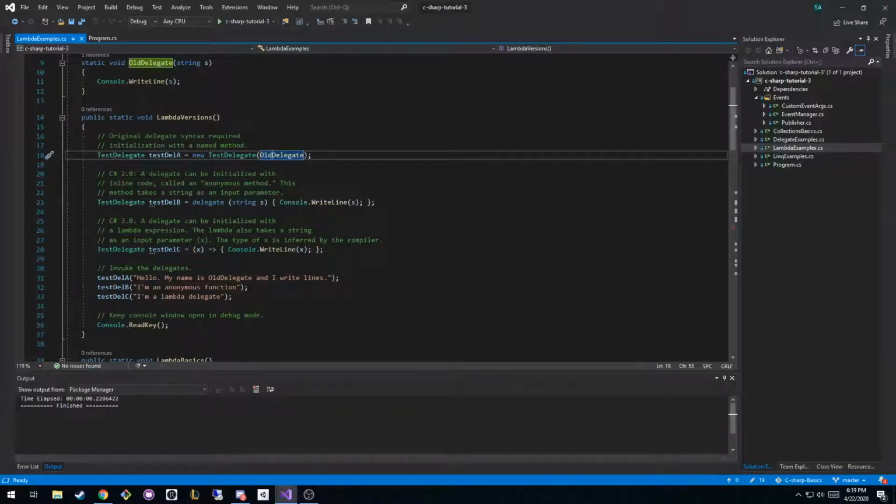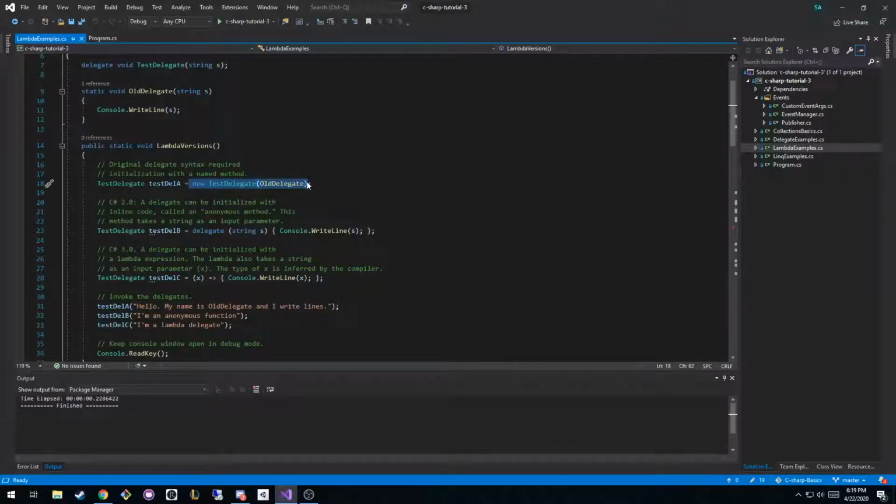So you can see down here, I literally call the delegate like a function. You can see test delegate A, I call it exactly like a function. I give it a parameter that's a string, and then it just calls, right? And what does it do when it's called? Well, whatever you put in here. And what do we pass in? We pass in a function. Delegates allow you to pass functions as parameters. And what does that function do? It just writes whatever you sent it, right? So when we run this line of code, it calls the old delegate function, which just prints out whatever you passed in. So all it's going to do is print out, hello, my name is old delegate, and I write lines.